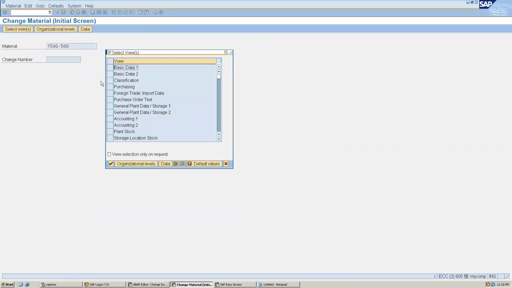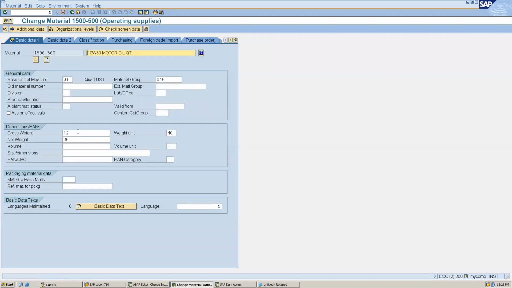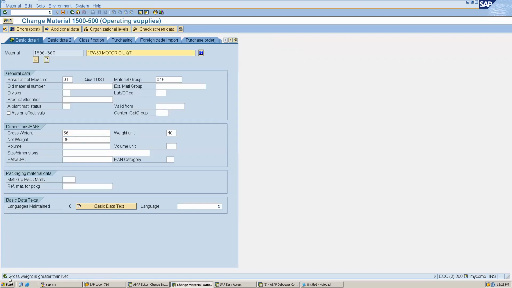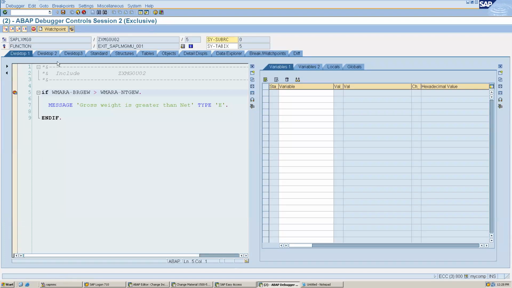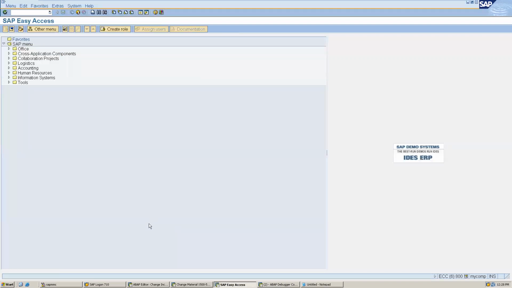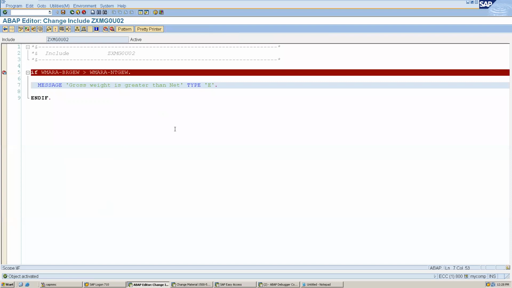So for example, let's make it greater, 66, and save it. It has stopped and will now display an error message. So you can see here, it is giving a message, right? But it still does not allow it. It is still an informative message. No, it is displaying like success, but maybe they have written some code in their standard that every message should display like this. But we can write display like E, for example. Let's check.